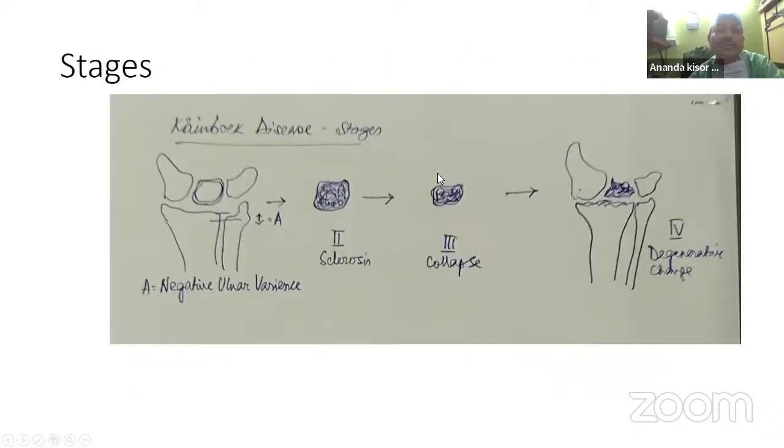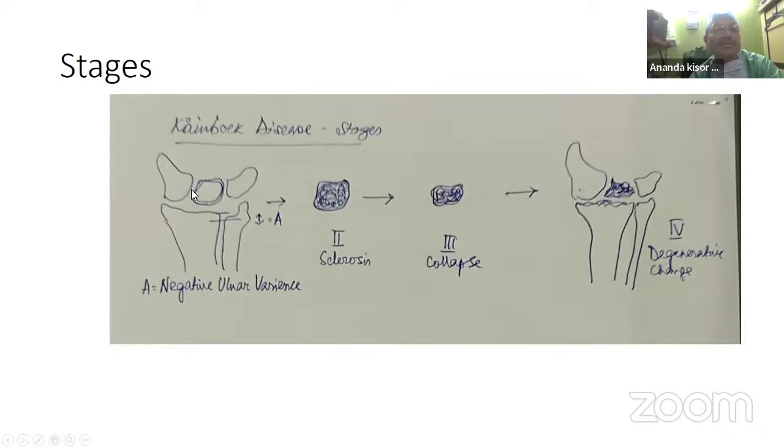How to write it is a very small, very useful way. This is my handwriting. These are the stages and the treatment depending on the stages. You see, this is stage 1, where radiologically there is almost no abnormality, but if you do the MRI you can easily diagnose this. You can also diagnose causes like the negative ulnar variance, and you can draw it in this manner.